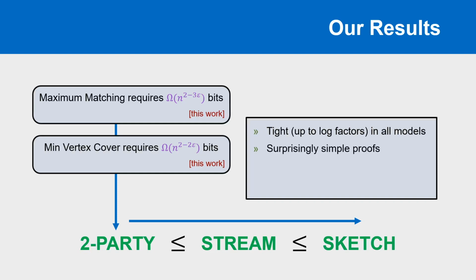Our proofs are surprisingly simple, essentially just consisting of hiding a known hard communication problem inside random graphs, in such a way that any method of returning a large matching of those graphs will leak information about the answer to the hidden hard problem. Notably, we do not need to make any use of Ruzsa-Szemerédi graphs. Since we bypass the use of the equivalence result, these lower bounds hold even for streams where you make natural promises, such as the intermediate graphs all being simple, or the stream being only n squared in length.